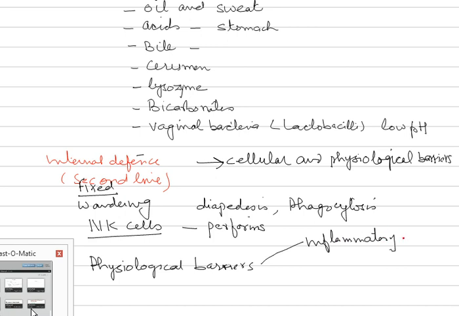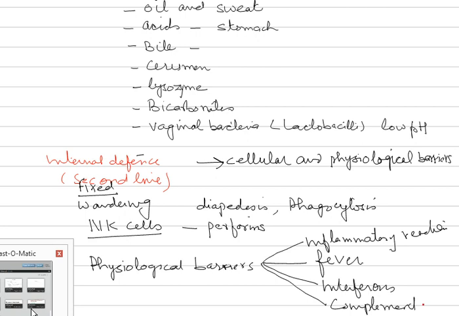Then comes fever as such. Another one is interferons. And lastly is the complement system.